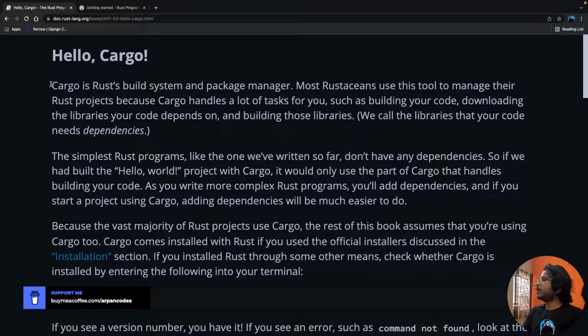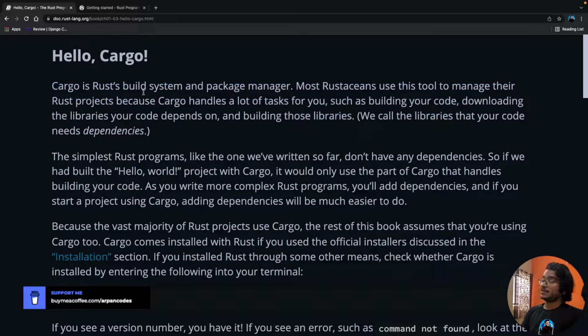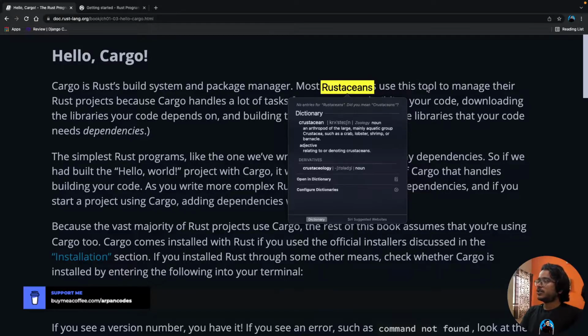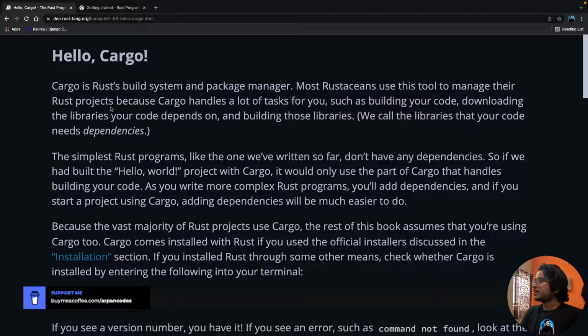Awesome. Yeah, Cargo is Rust's build system and package manager, right? So yeah, Cargo is the package manager. Rustup is a version manager for Rust itself, right? Most Rustaceans, would I be called Rustaceans? Okay. Most Rustaceans use this tool to manage their Rust projects because Cargo handles a lot of tasks for you, such as building your code, downloading the libraries your code depends on, and building those libraries. This is basically npm for Rust if you're familiar with Node.